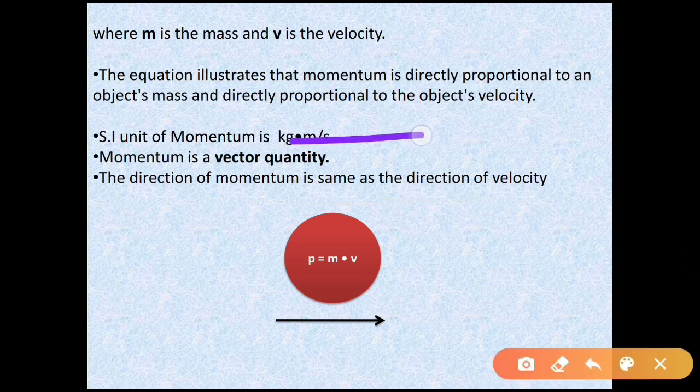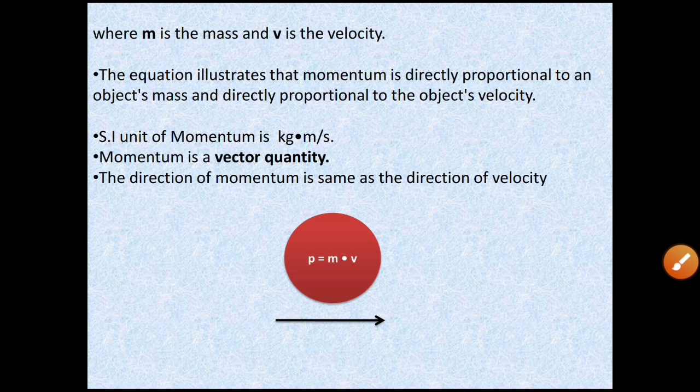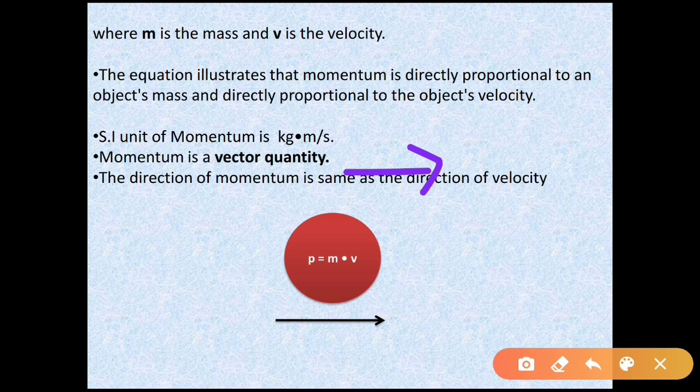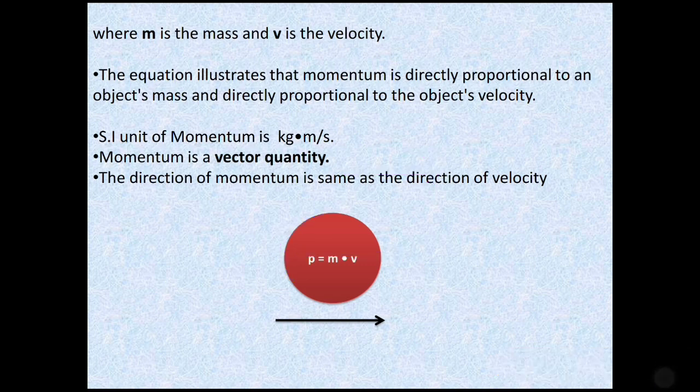That is, if the object is moving towards the left side, its velocity is towards the left side, and the momentum is also towards the left side. Similarly, if the body is moving towards the right side, then the momentum is towards the right side, and if the body is moving towards the left side, that is, velocity is towards the left side, then the momentum is also towards the left side. That is, the direction of the momentum is the same as the direction of the velocity.